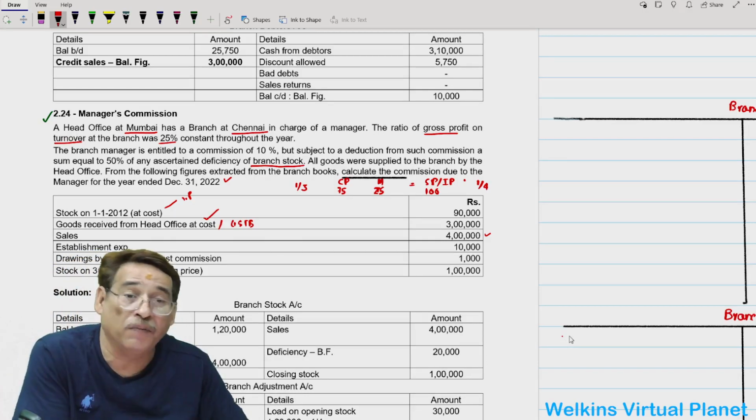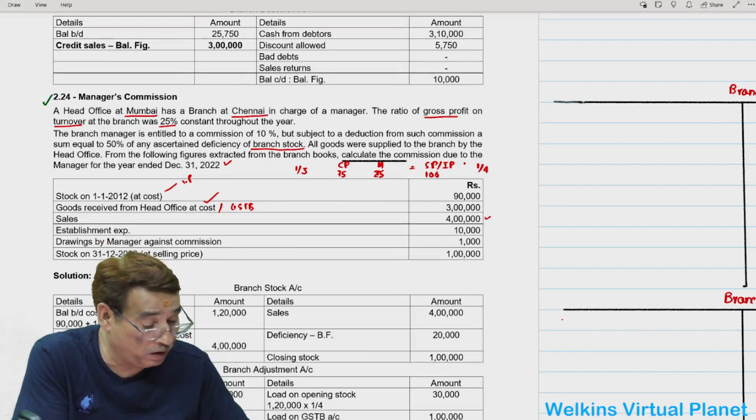Where is the mouse? Sometimes it flickers. That is the basic problem. Right, here it is.